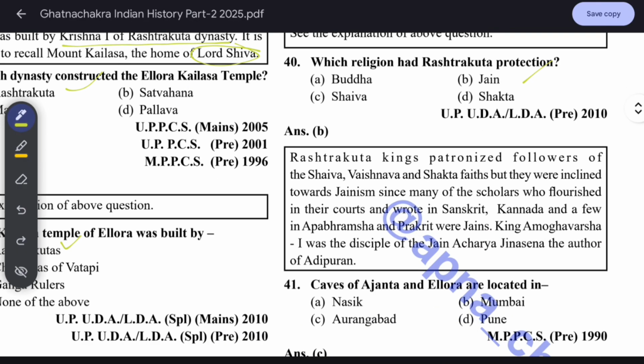Rashtrakuta kings patronized followers of the Shaiva, Vaishnava, and Shakta faiths, but they were inclined towards Jainism since many of the scholars who flourished in their court and wrote in Sanskrit, Kannada, and a few in Apabhramsa and Prakrit were Jains. King Amoghavarsha I was the disciple of Jain Acharya Jinasena, the author of Adi Purana.